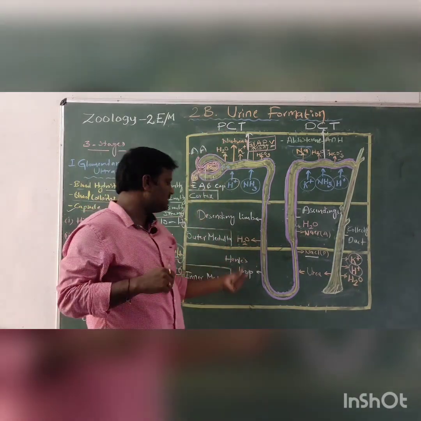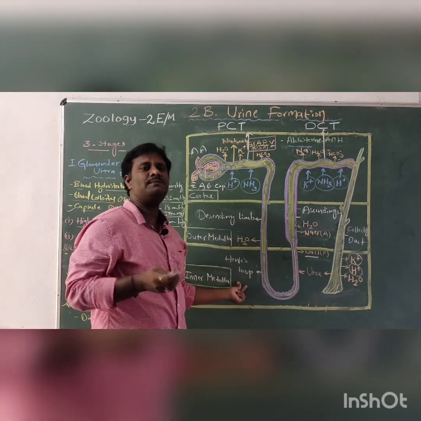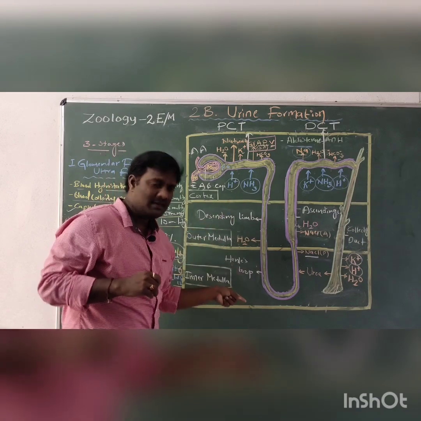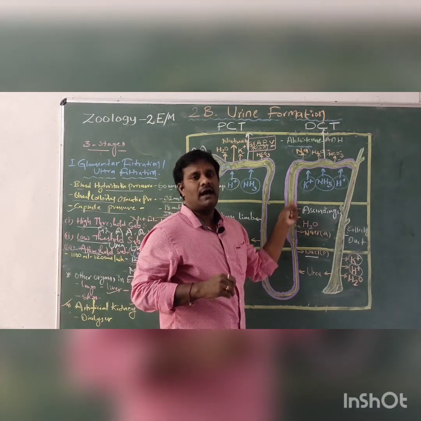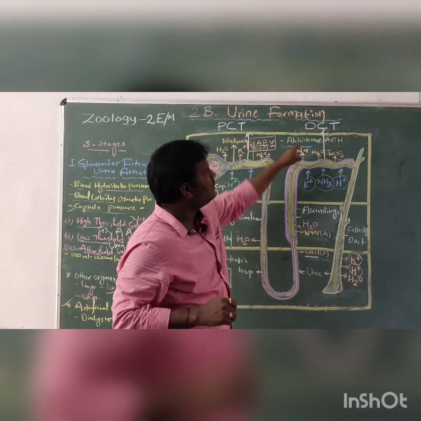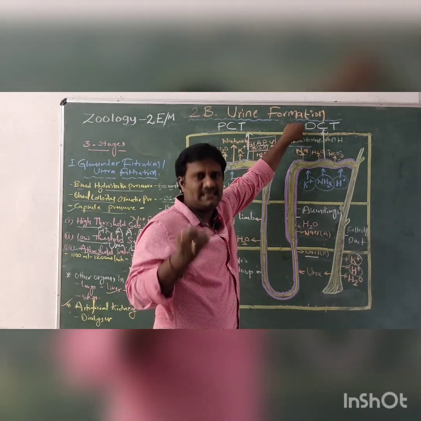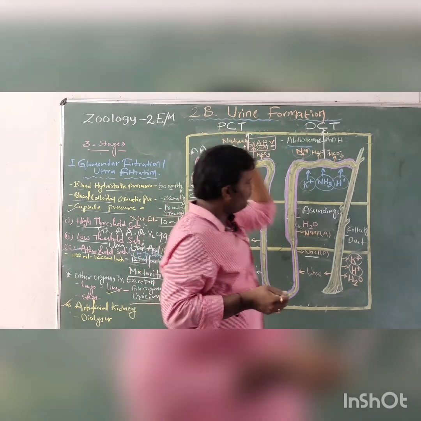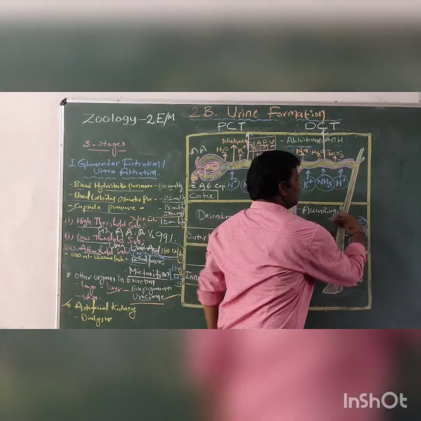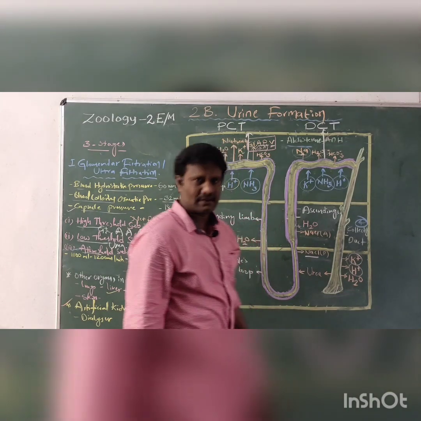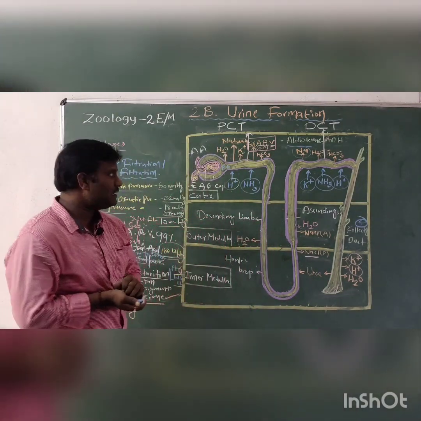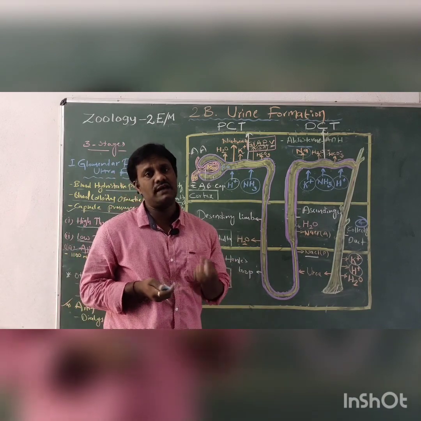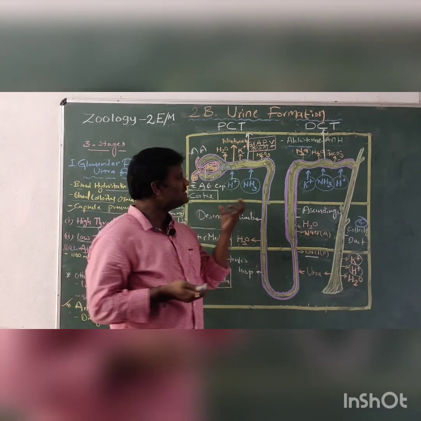This is the nephron tubule structure. The first part is the proximal convoluted tubule, and the second is Henle's loop. Henle's loop is divided into two parts: the descending limb is the downstream part, and the ascending limb is the upper part. The third part is the DCT, distal convoluted tubule, and the fourth is the CD, or collecting duct. In these separate parts, secretion and reabsorption are done.